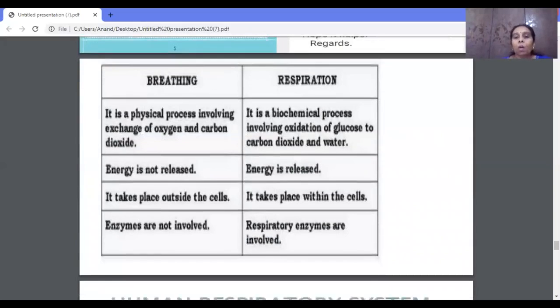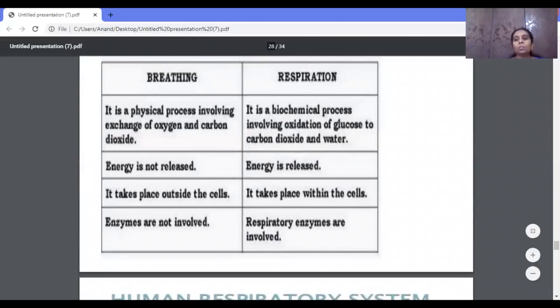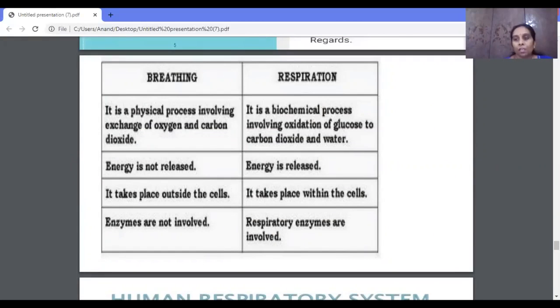So now we got to know how the glucose gets converted into energy, and that energy will be used for doing many activities. But just now we got to know that oxygen is necessary for the respiration, that is aerobic respiration. Then how do the cells get oxygen?